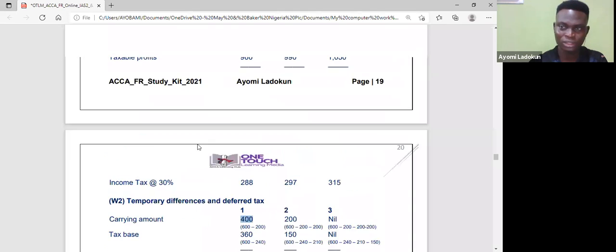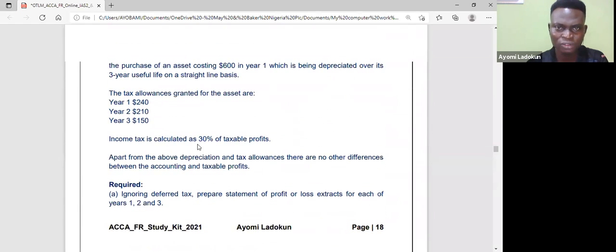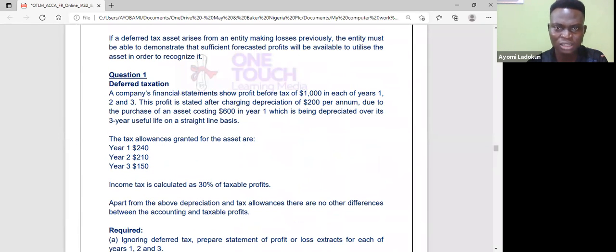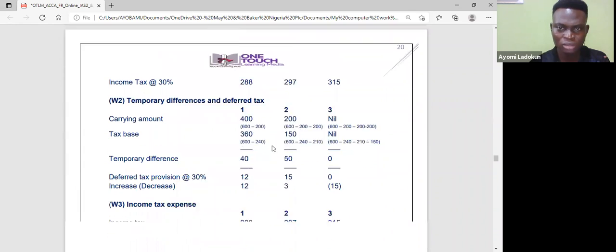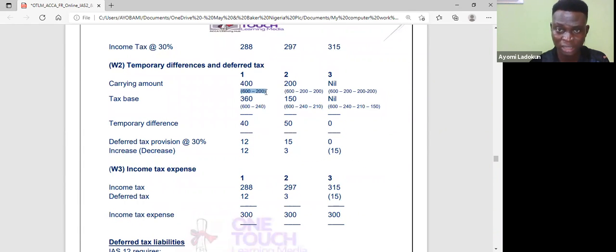How did I get 400? Let me find out. They told us that the asset cost 600, and it will be depreciated by 200. Even if they did not tell me 200, I can say 600 divided by 3, it gives me 200. So I'll depreciate 200 in year 1. That's why I did this for you, so that you can understand how we got this 400. Then in year 2, I depreciate again by 200, I have 200. Then year 3, it will be 0, because I would have finished depreciation. So the carrying amount will be 0.